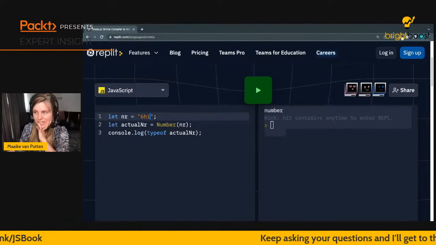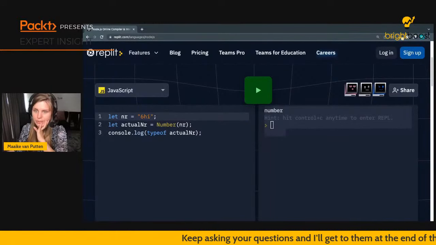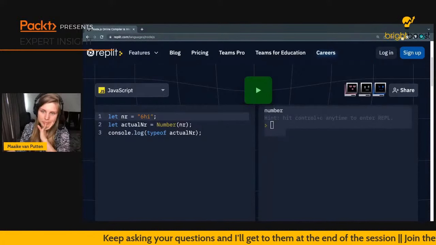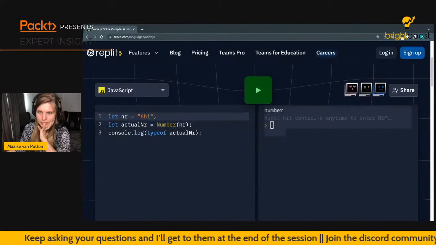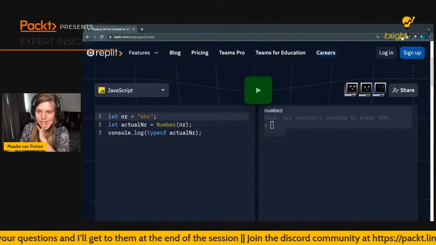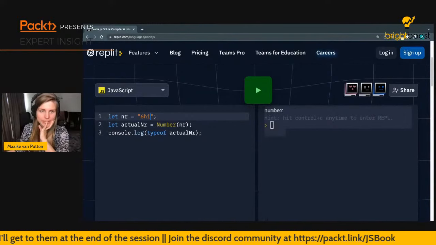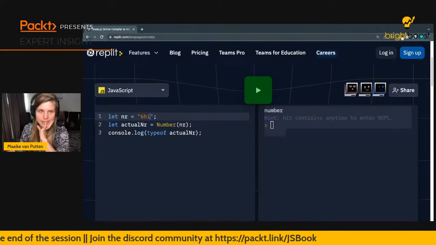Is it going to crash? Is the type going to be string? Is it going to be a number? What will happen? Not a number. Yes, this is also a flavor of JavaScript. NaN, not a number.